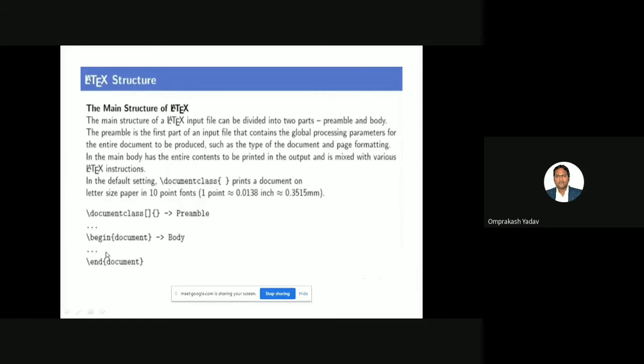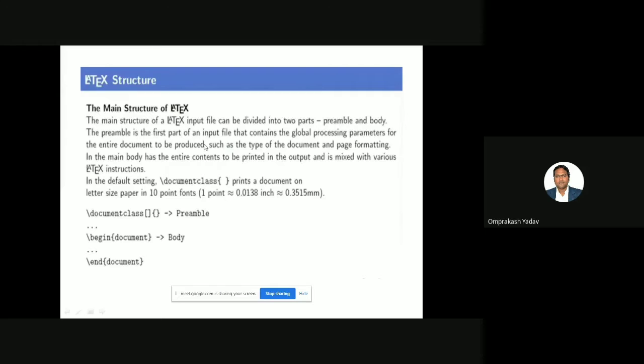So whatever you want to write, you are supposed to write inside this begin document and end document. Anything which has a begin must end with an end. Okay, so if you are beginning anything, you will have to end it. Please remember this. And this part is called the body part. Clear? So the main structure of a LaTeX input file can be divided into two parts: preamble and the body.